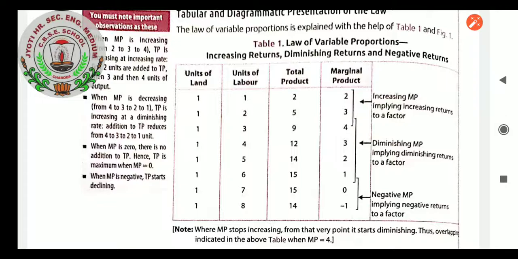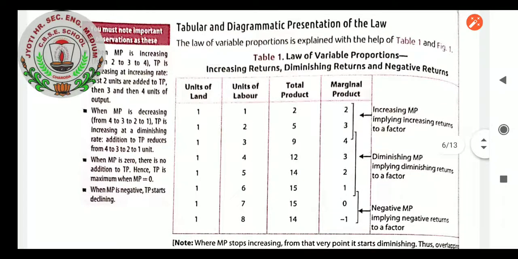Increasing MP implies increasing returns to a factor, diminishing MP implies diminishing returns to a factor, and negative MP implies negative returns to a factor. Returns to a factor means what we have input and what the resultant output will be. That is known as the returns to a factor. So here you see what the study is showing. The assumption is given to us, it is ready data which is available to us. Here in this study, what we are seeing is that total product is increasing.